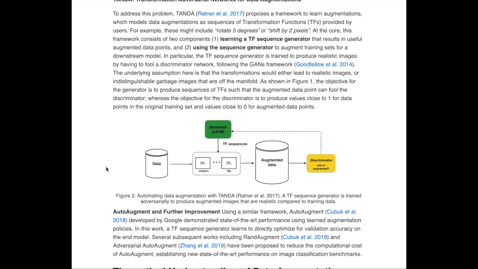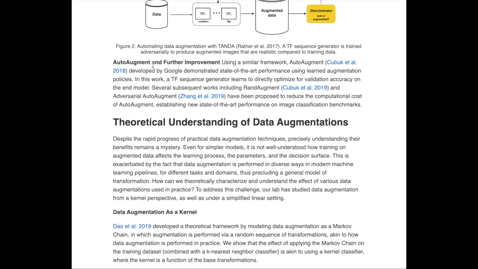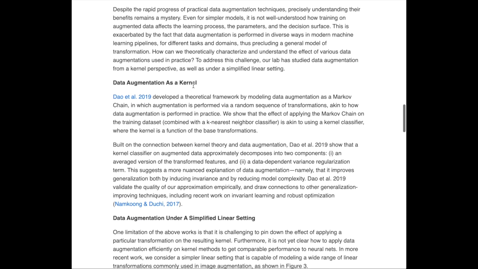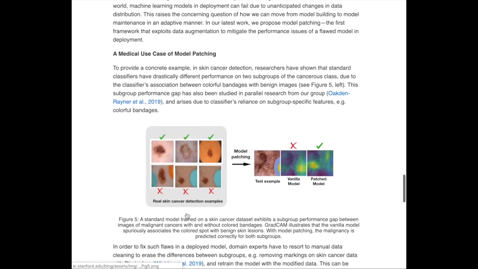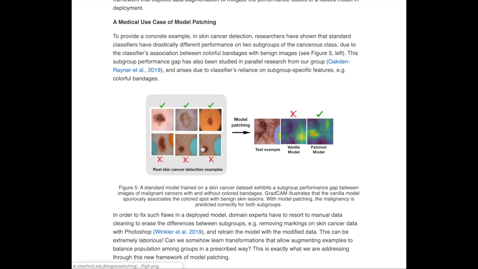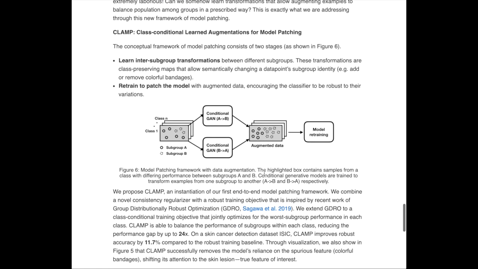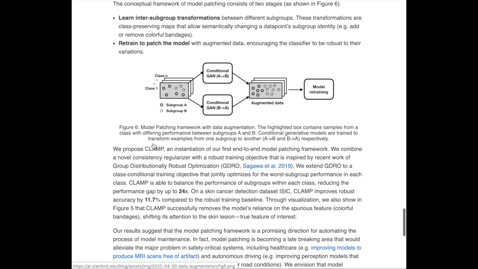So the blog post then compares this with AutoAugment and the automated search algorithms like RandAugment. And then it goes further into this idea of how we can theoretically understand data augmentation, and then looking at particularly using data augmentation for model patching. Another similar idea is this paper, DermGAN, where they use the pix2pix model to increase the diversity and alleviate class imbalance in the data set. When you have these particular modes that commonly arise because of class imbalance, you can use these data augmentations to try to fix that problem.